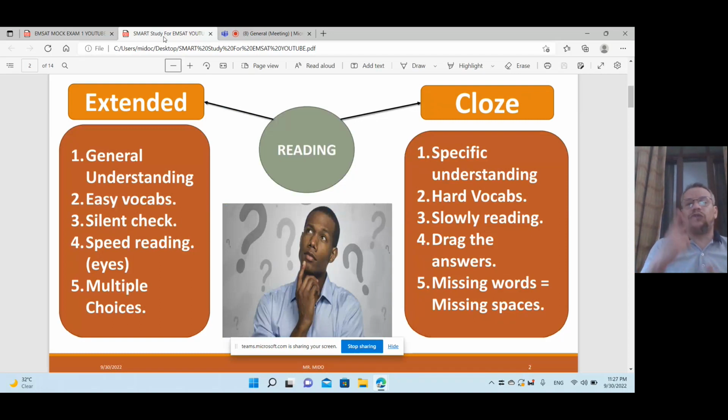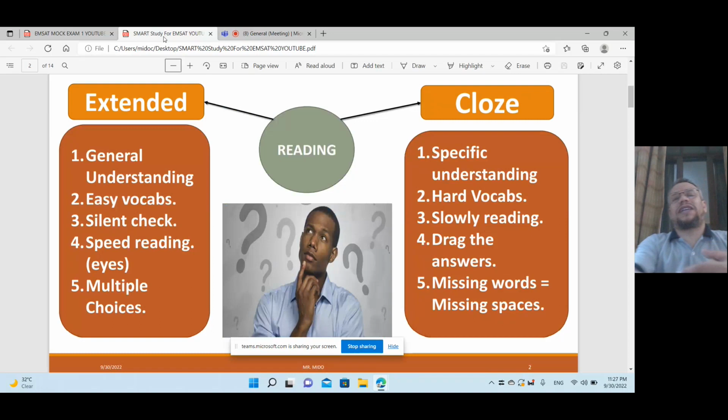And you will have two passages in section A. You have to answer each multiple choice question in 20 seconds, just 20 seconds, not more. You don't have enough time to exceed 20 seconds. Yes, each question, 20 seconds to answer on time.